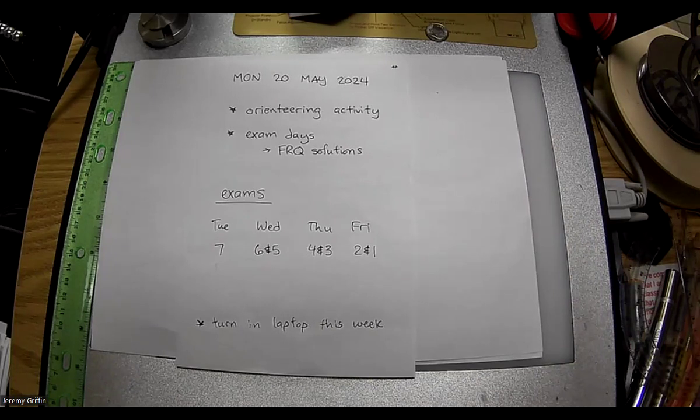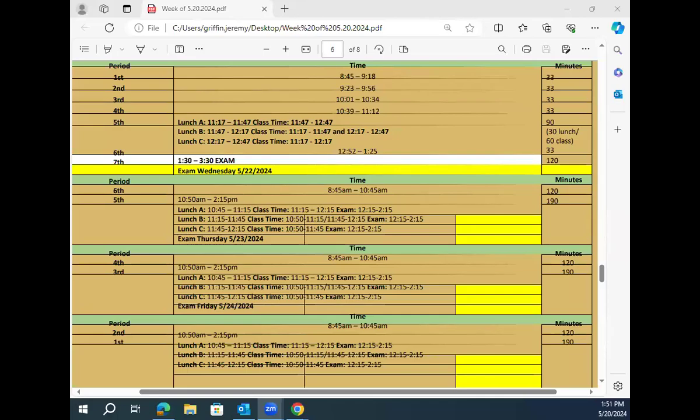All right, I do want to show you guys the more specific schedule for the next few days. The schedule at the top here is tomorrow, Tuesday. Each period is shortened a little bit, and then your 7th period is going to be a 2-hour block because that's when exams are going to be. Each day after that is just 2 classes: 6-5, 4-3, and then 2-1. Those are like Friday length days. I think we get out at 2:15. Yeah, we get out at 2:15. All right, so there you go. You guys good with what's going on so far?